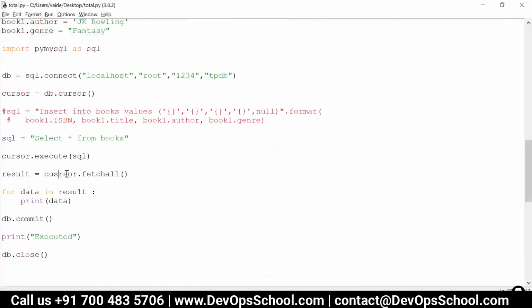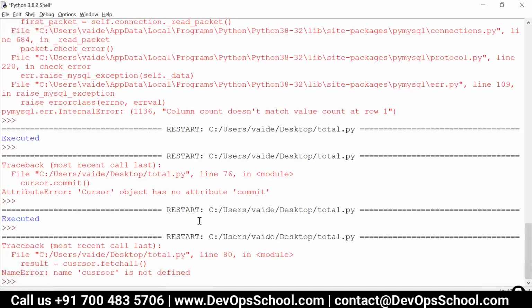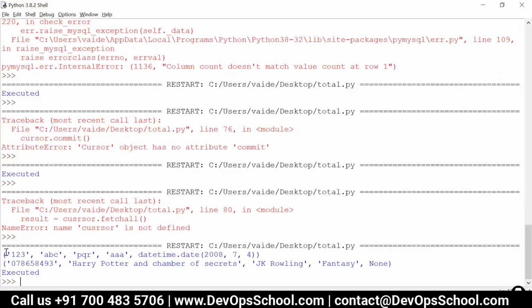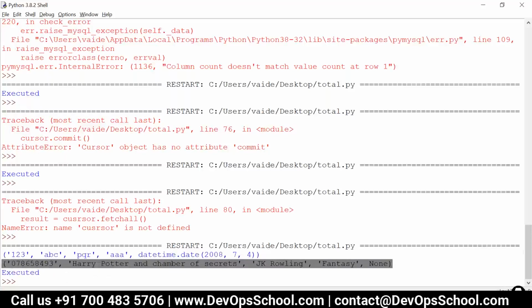Yes. So the query has been executed and the data is being fetched in the form of tuples. The data is enclosed in round brackets. Just like list, we have one more data type called tuples. This is the first row and this is the second row which has been fetched. So in this way, we can interact with our database using the Python environment.